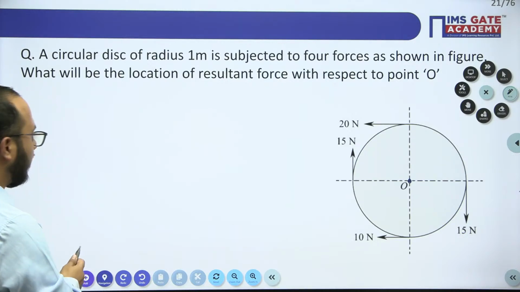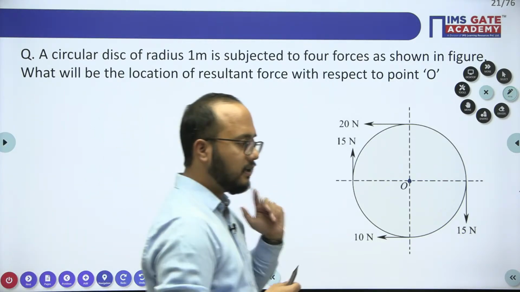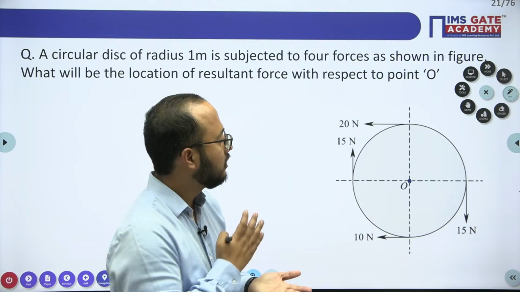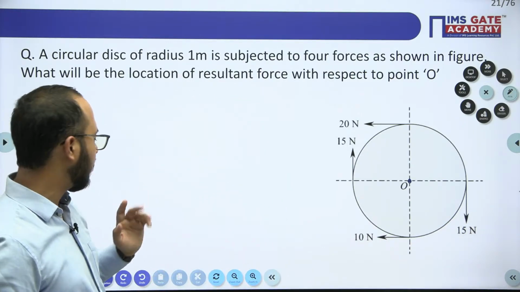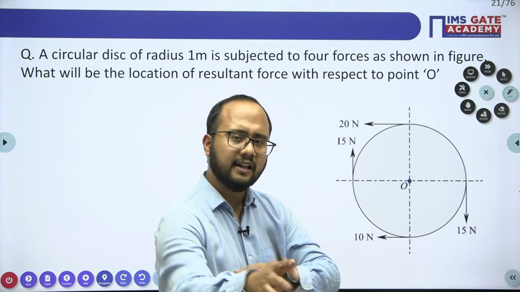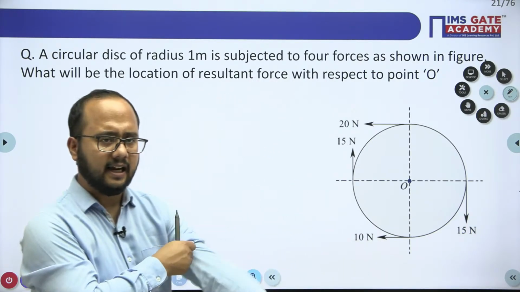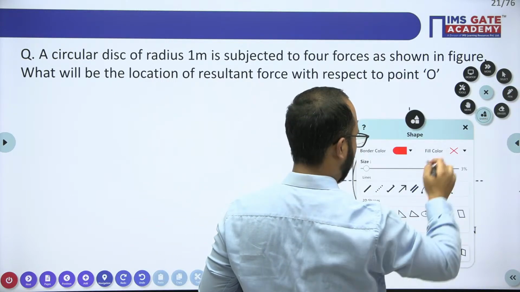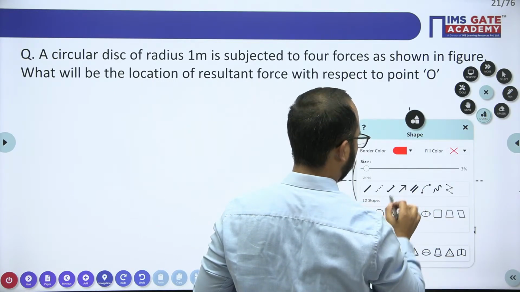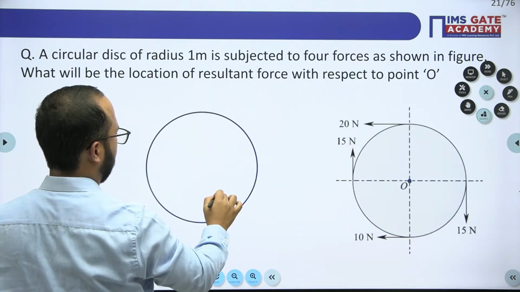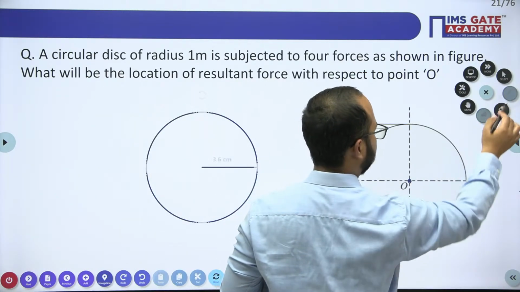This is the numerical we are having. To solve this question, we have discussed the concept. Now you have to mention the resultant with respect to point O. The resultant you can calculate very easily. I will draw this one again for you.